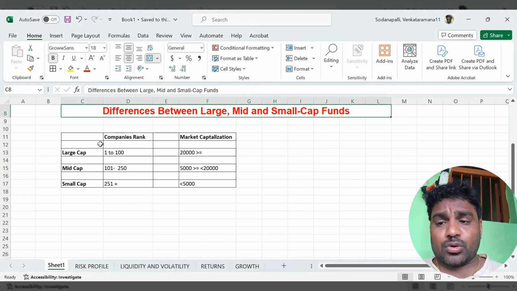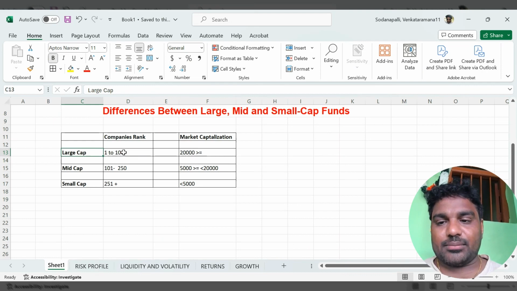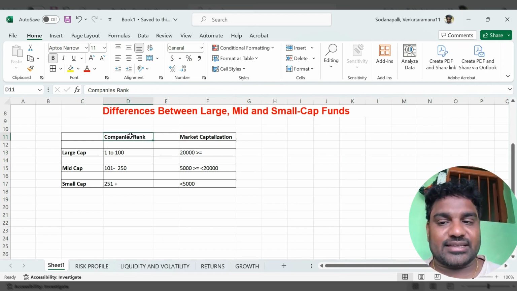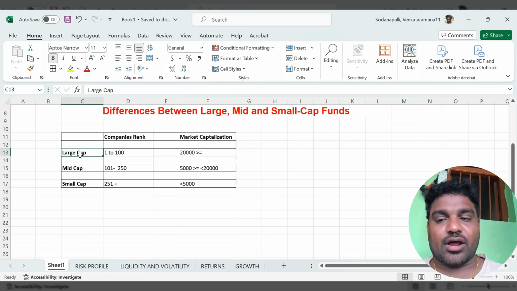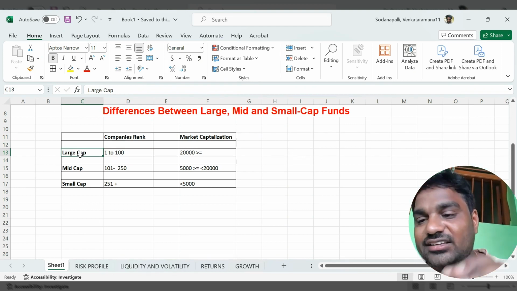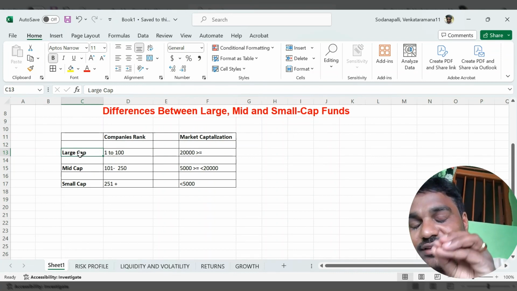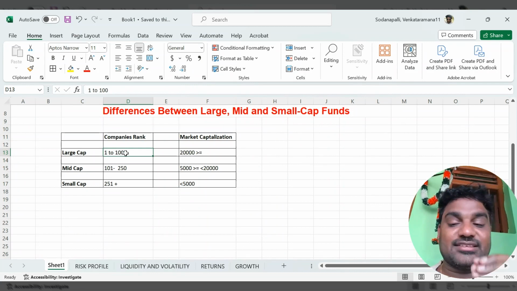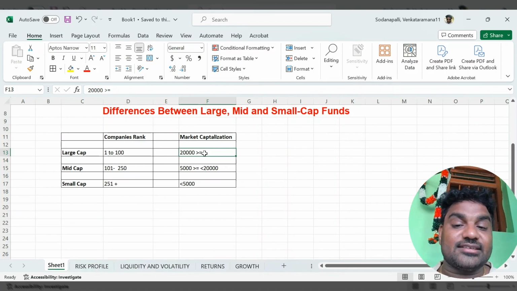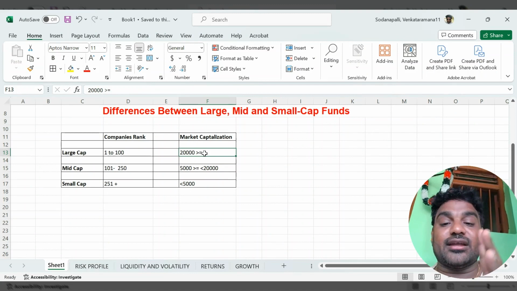If you go for the large cap, as per SEBI, if the company rank is 1 to 100, then the mutual fund is related to large cap. In simple terms, large cap mutual funds invest their money in the 1 to 100 companies, the rank given by SEBI. And the market capitalization of those companies is greater than or equal to 20,000 crores.